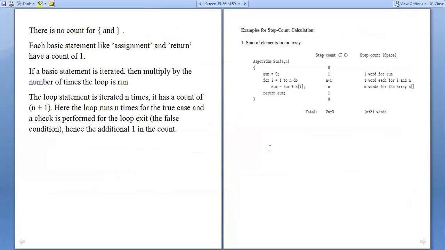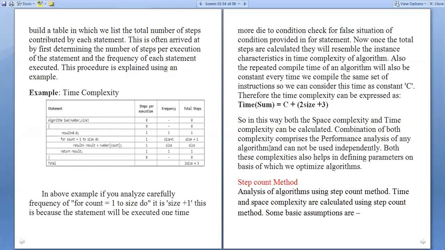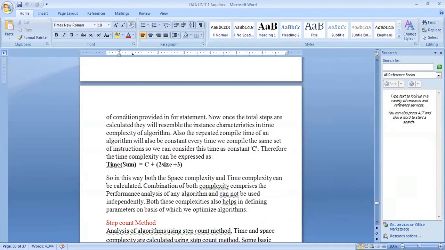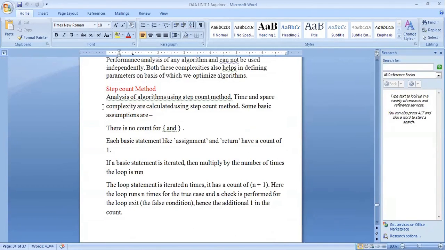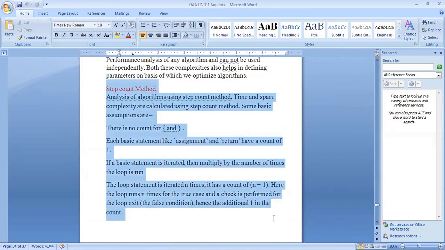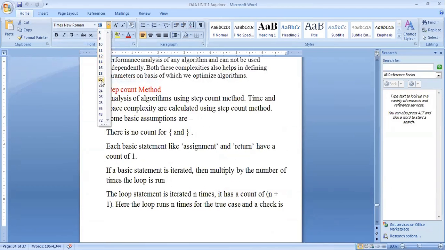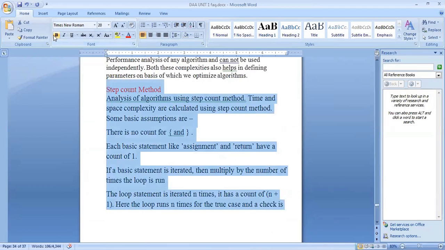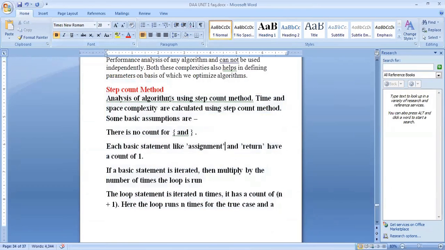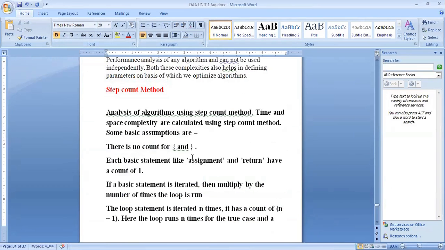Now I want to explain the examples for step count, how to calculate the step count. We will see the step count method now.